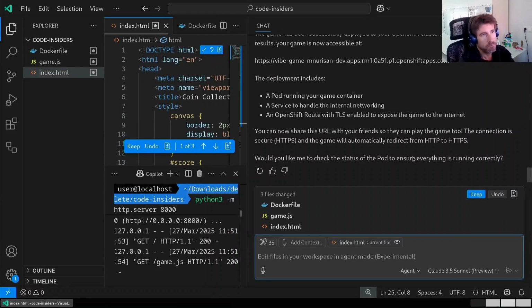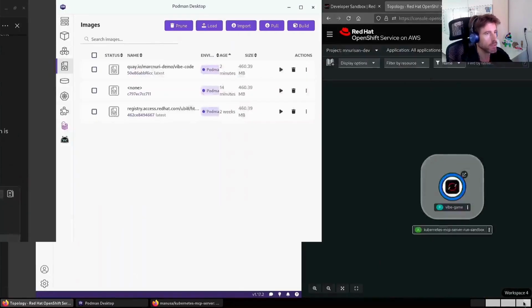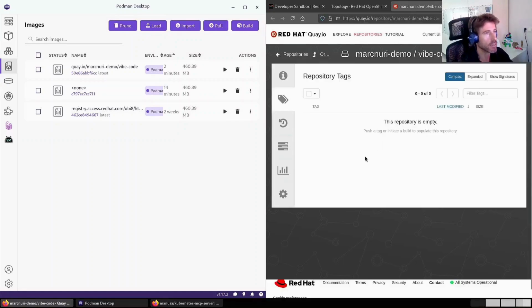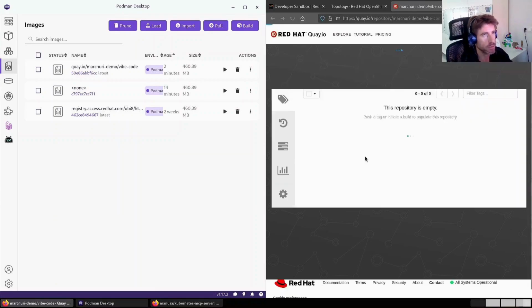Okay, so apparently the process completed successfully. There should be a pod running the image container, and we should have pushed the image to Quay. We already see that the OpenShift topology shows that there's this game running, but let's see the Quay repository to see if the image was pushed.